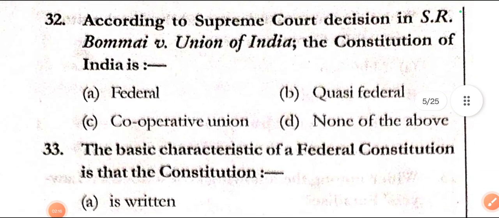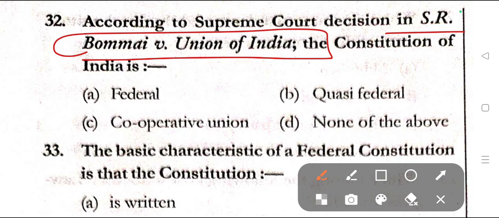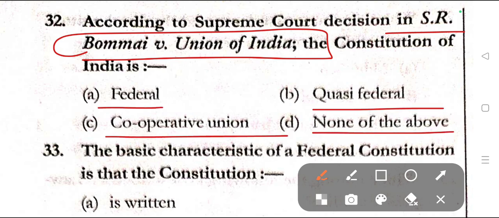Question number 32. According to the Supreme Court decision in S.R. Bommai versus Union of India, the Constitution of India is option A, federal, option B, quasi-federal, option C, cooperative union, and option D, none of the above. Here the correct answer is option A, that is federal.